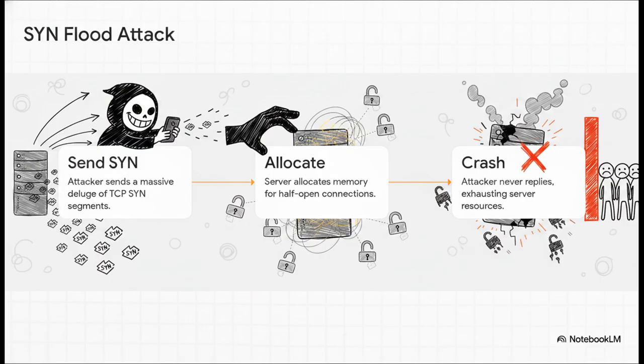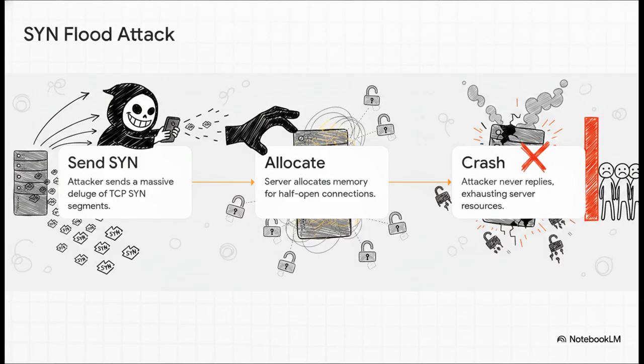Step 1. The attacker floods the target server with thousands of synchronization requests, or SYN segments. Step 2. The server, being polite, allocates memory and resources for every single one, sending a reply and waiting for that final handshake confirmation. Step 3. The attacker simply never replies. The server is left holding open thousands of these half-open connections until it quite literally runs out of memory, crashes, and legitimate users are completely denied service. The attacker used TCP's own politeness to kill the server.